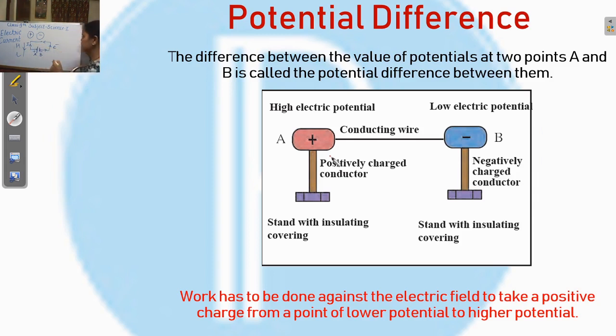And the work done is... what is the value of work done? So we have this formula: potential difference is the work done upon Q, where Q is charge. Understand? So work has to be done in this case when the switch is on, that means when the current flows from the plus terminal to the minus terminal, then work has to be done to take a positive charge from the point of lower potential to higher potential. Understand, student?